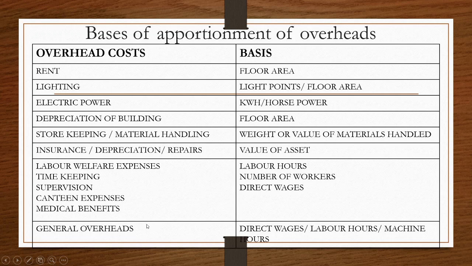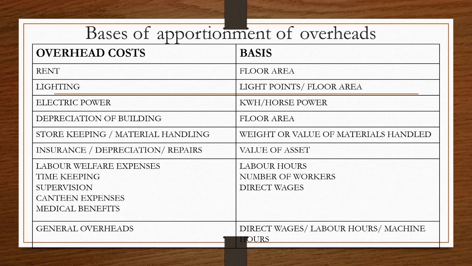Now next comes the general overheads, or sundry overheads, which do not have a specific basis, but mainly it is based on the direct wages or labor hours or the machine hours. So mainly it will be based on the direct wages. Based on the direct wages of different departments, it can be apportioned, or otherwise it will be based on the labor hours or machine hours.